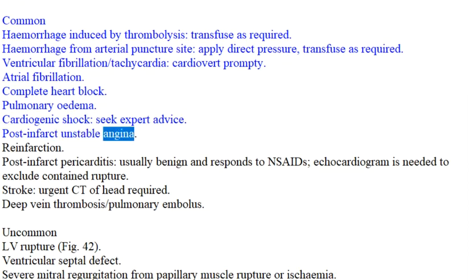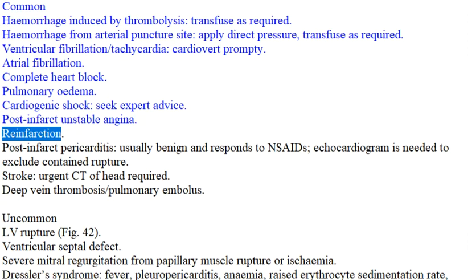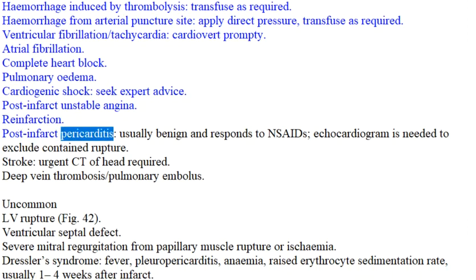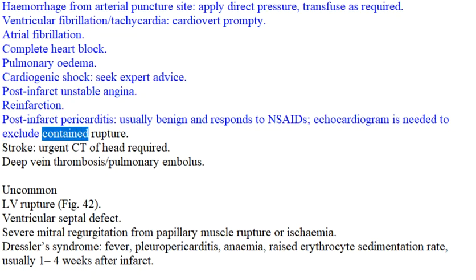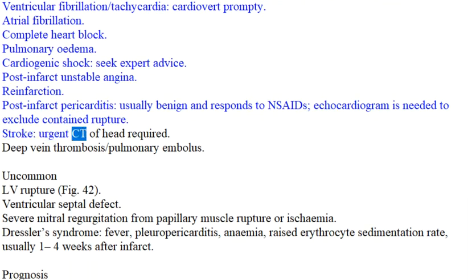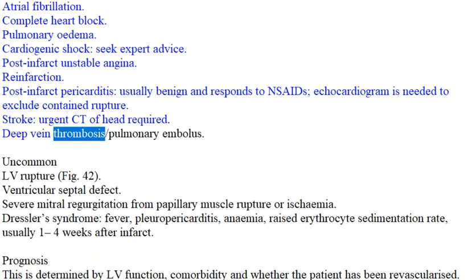Post-infarct unstable angina. Reinfarction. Post-infarct pericarditis, usually benign and responds to NSAIDs, echocardiogram is needed to exclude contained rupture. Stroke, urgent CT of head required. Deep vein thrombosis/pulmonary embolus.